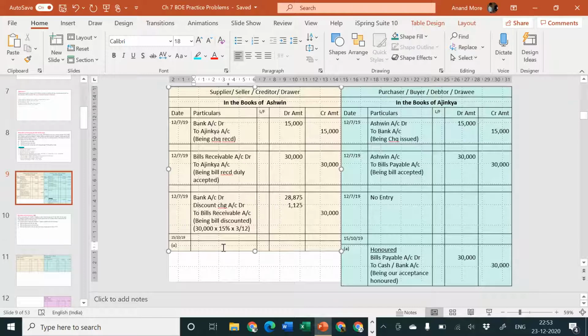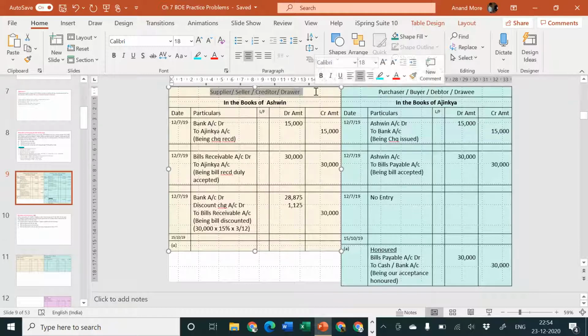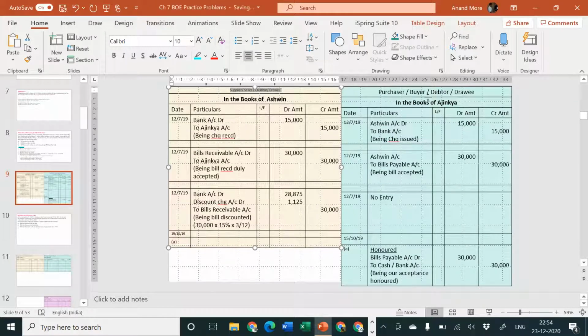The transaction on the due date is between the banker and the drawee. Who paid? The drawee paid. To whom is it paid? To the banker. So the drawee will record the transaction and the banker will record the transaction. The banker is collecting money not on behalf of drawer, but on his own behalf. So the banker will collect the money from Ajinkya and will not give that money back to anybody. That means Mr. Ashwin will not get any money now.